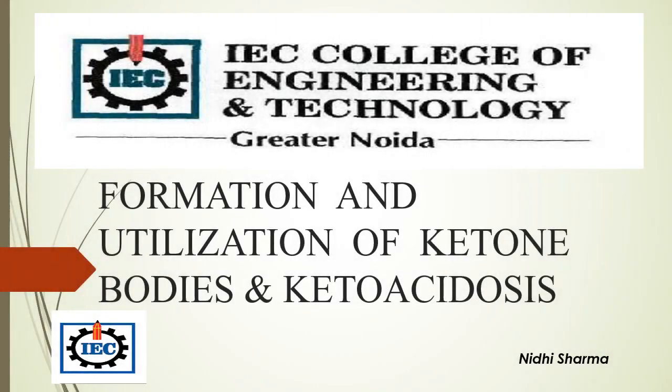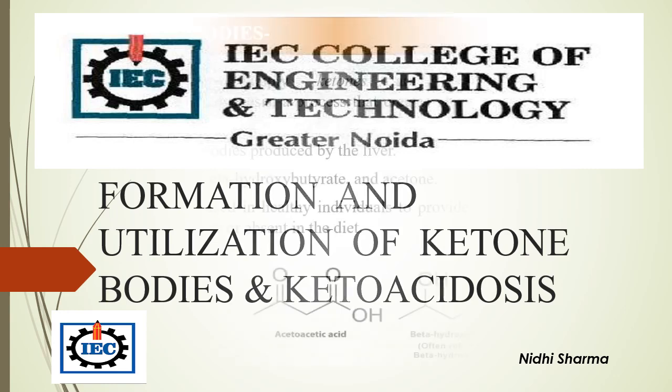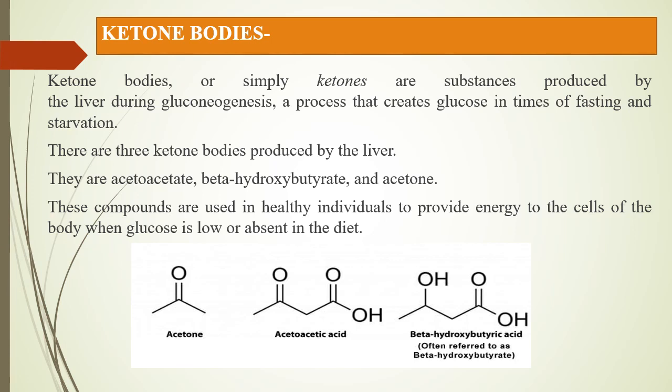Formation and utilization of ketone bodies and ketoacidosis. Let's start with ketone bodies. Ketone bodies, or simply ketones, are substances produced by the liver during gluconeogenesis. Gluconeogenesis is a process that creates glucose in times of fasting and starvation. There are three ketone bodies produced by the liver: acetoacetate, beta-hydroxybutyrate, and acetone. These compounds are useful in healthy individuals to provide energy to the cells of the body when glucose is low or absent in the diet.